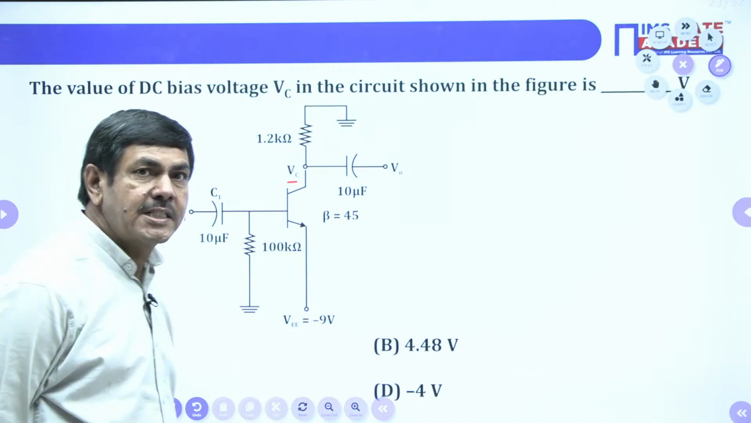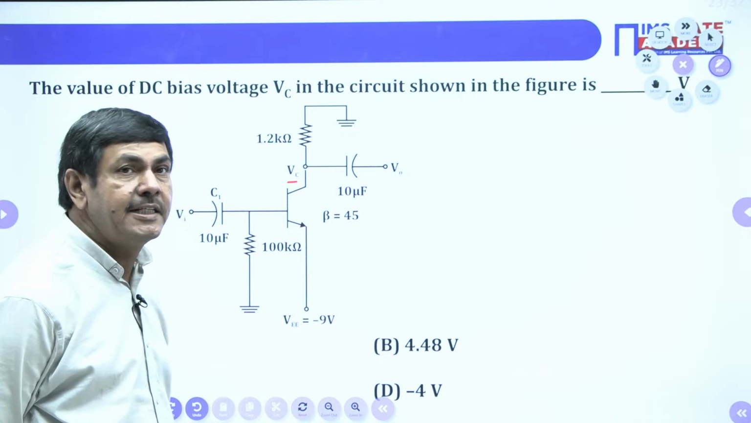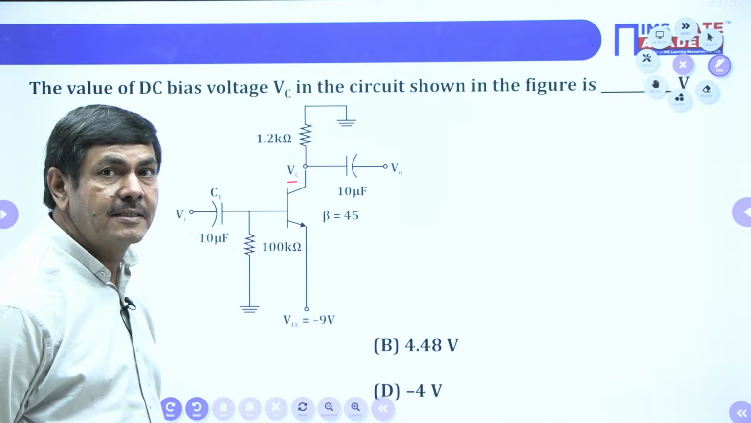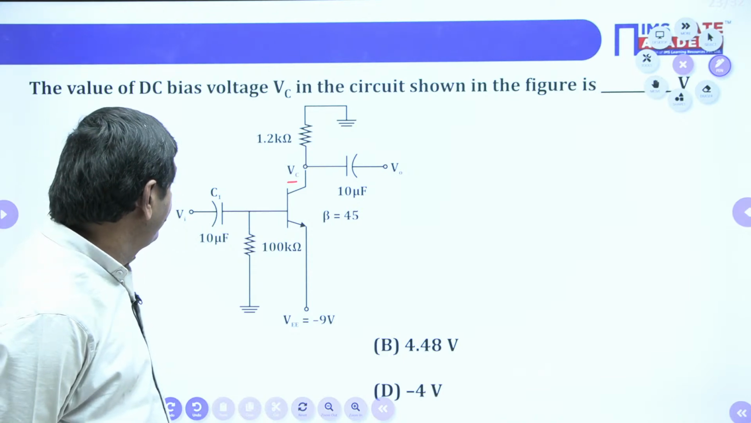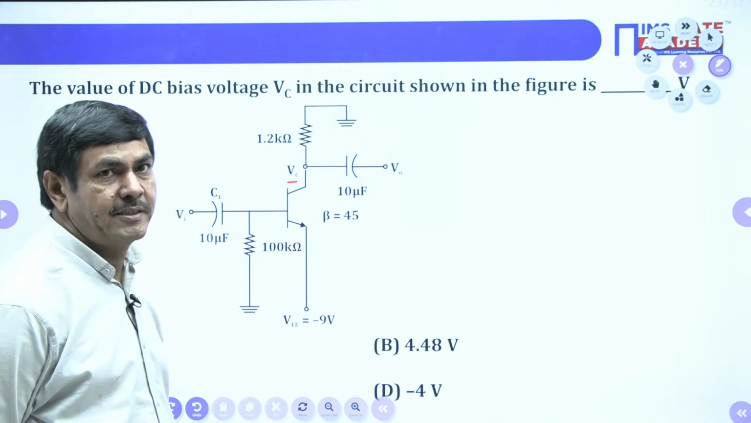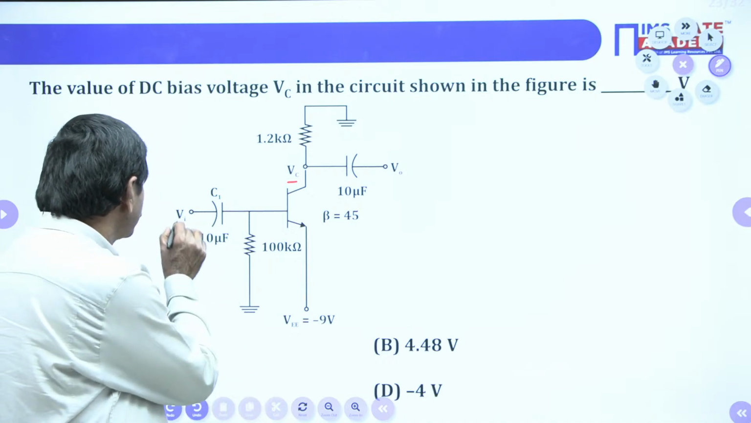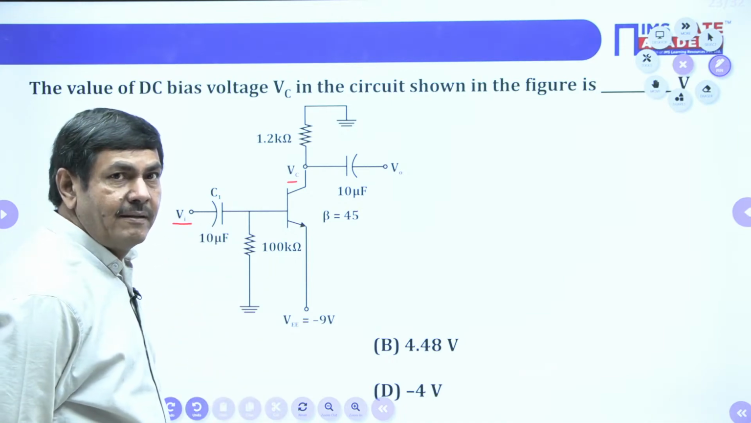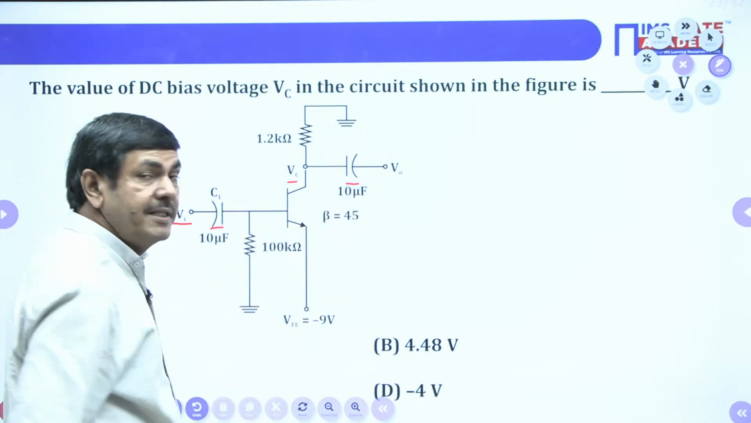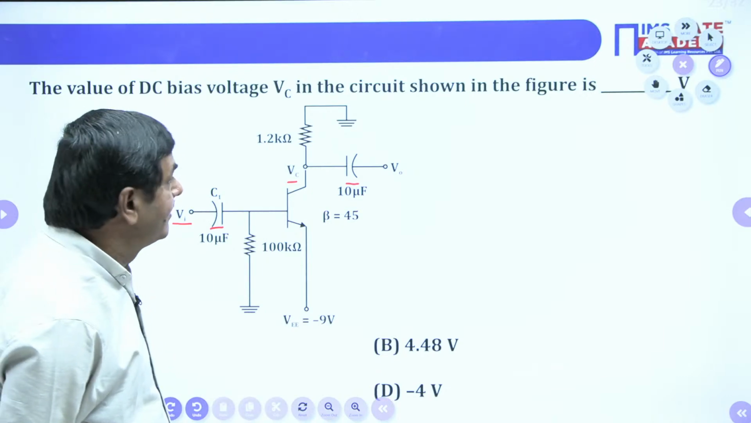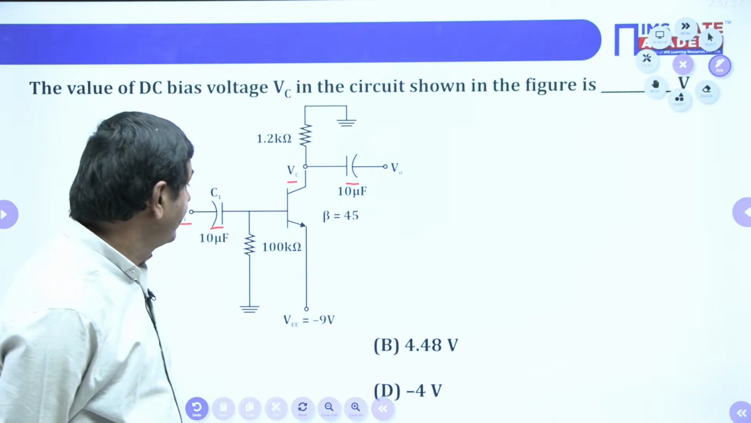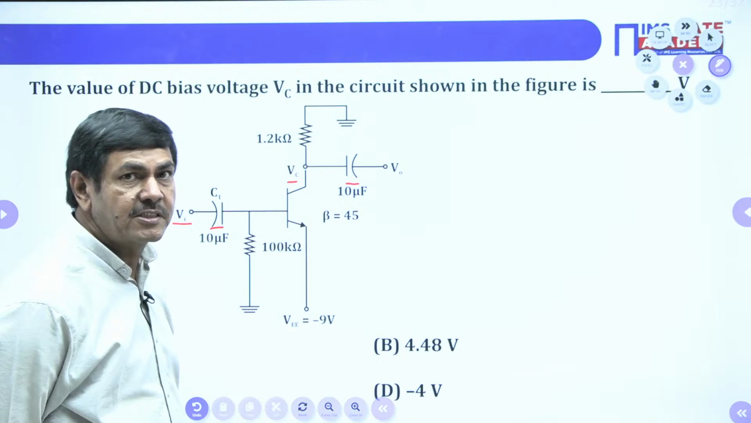I said just now, this collector voltage can be determined by using the DC analysis. Under DC analysis, what is the condition applicable? Wherever AC source you got, that must be short circuited. VI is the AC source, that must be shorted. Wherever capacitors are connected, they must be open circuited. Wherever capacitors are connected under DC analysis, it must be open circuited only. Wherever AC source is given, that must be shorted.